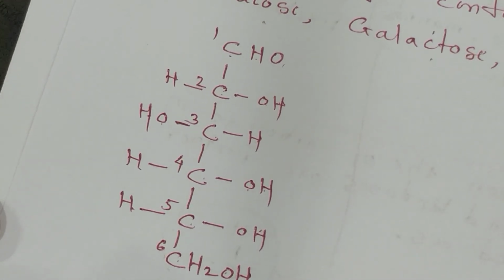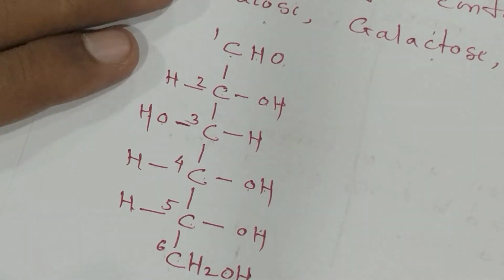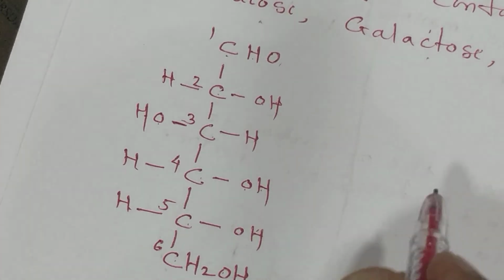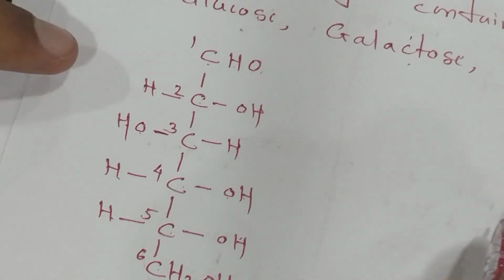Formula of the glucose. What is glucose? C6 bracket close H2O, that is a structure and a molecular formula. C6 bracket close H2O6, that is the glucose molecule. Okay. You can also write it in the previous manner.